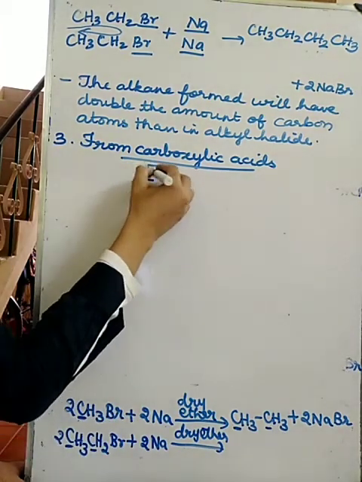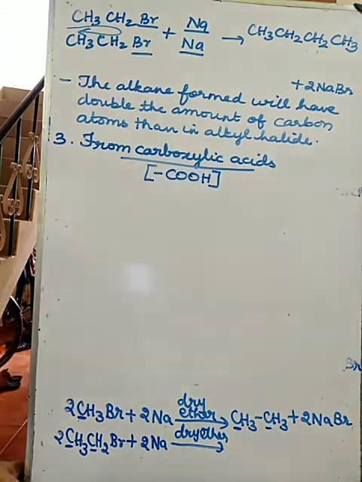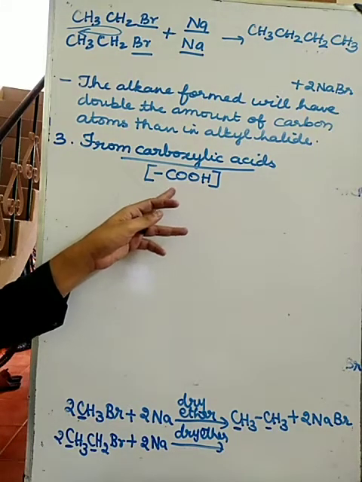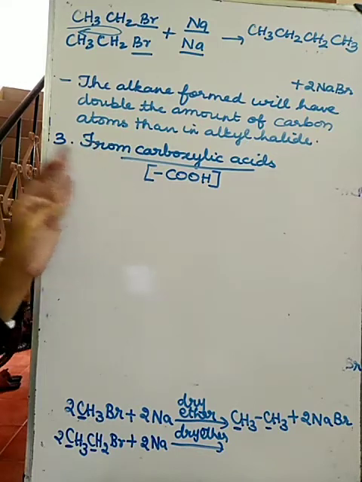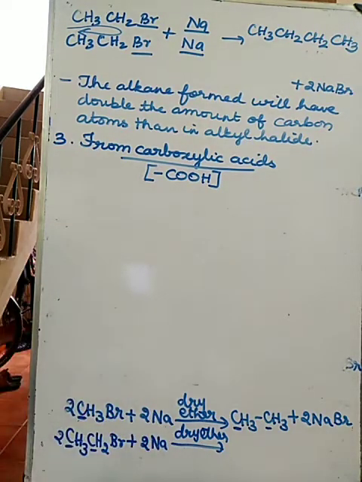Carboxylic acid means what functional group? COOH functional group. So from carboxylic acid we are going to prepare alkane. How can we prepare alkanes from carboxylic acids?